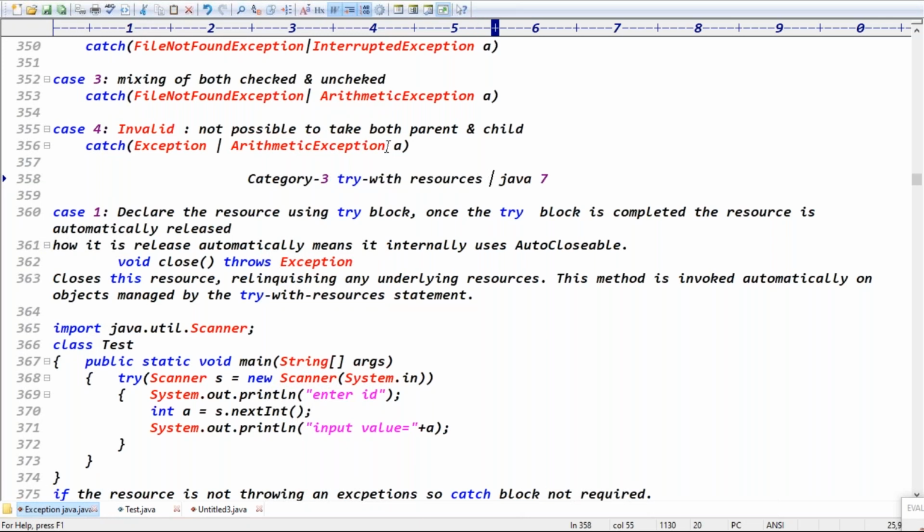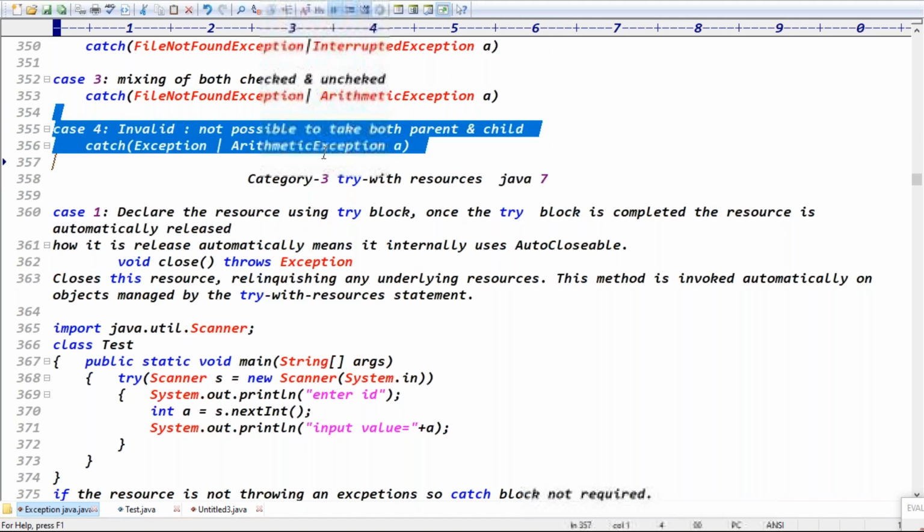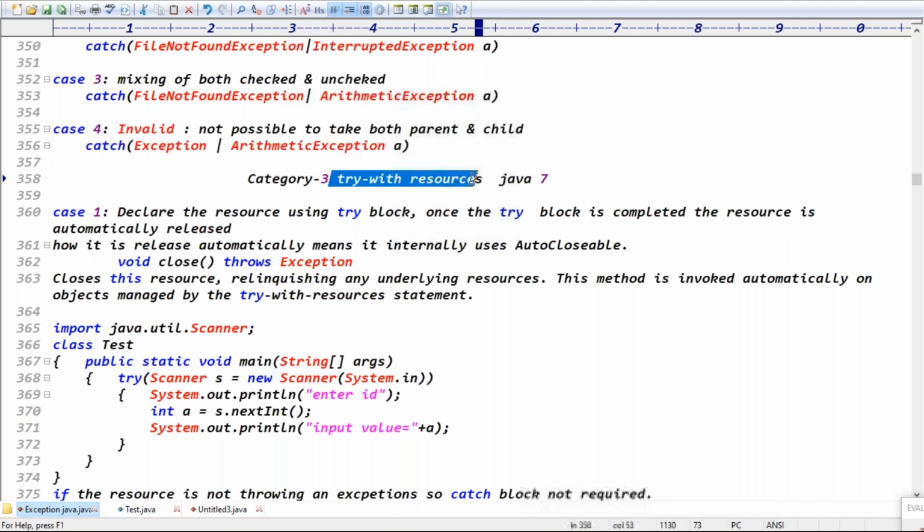Yes, try with resources and the pipe symbol, these two concepts are there from Java 7th version onwards. That's what try with resources says.